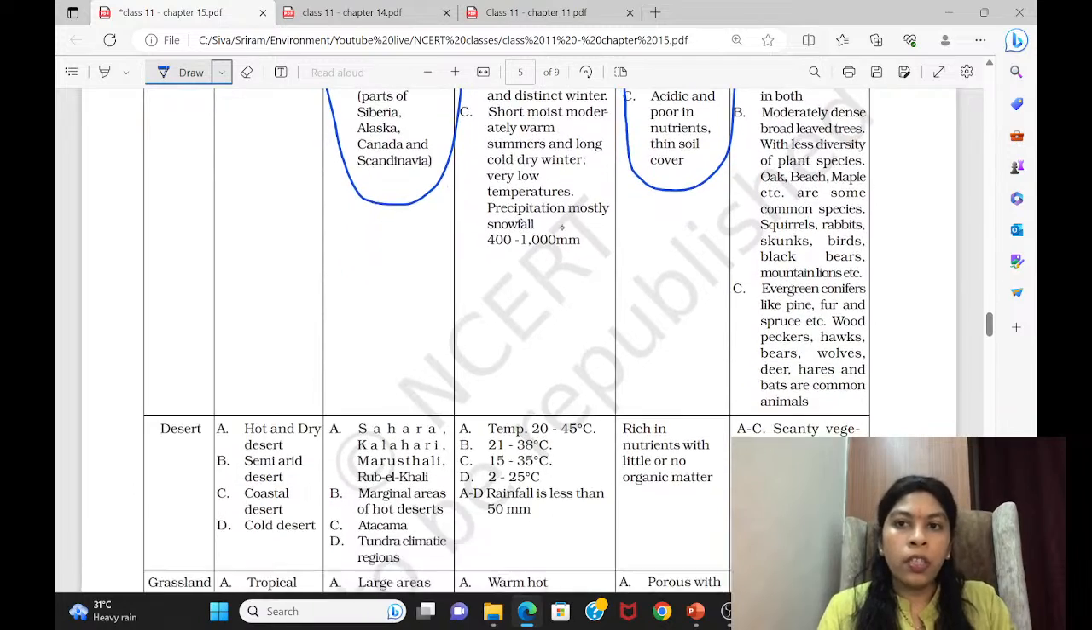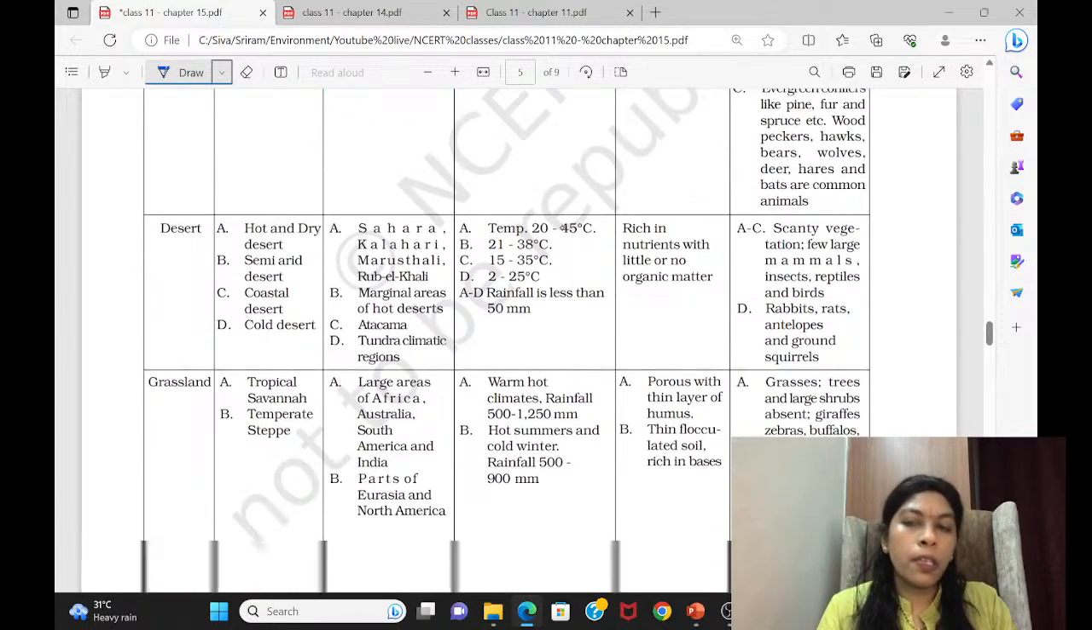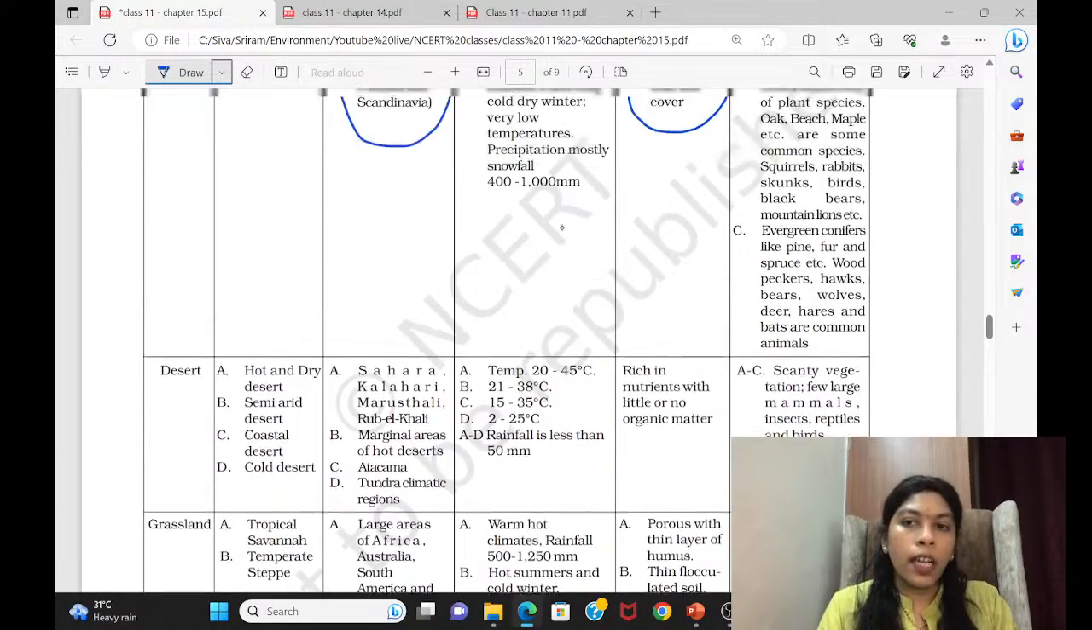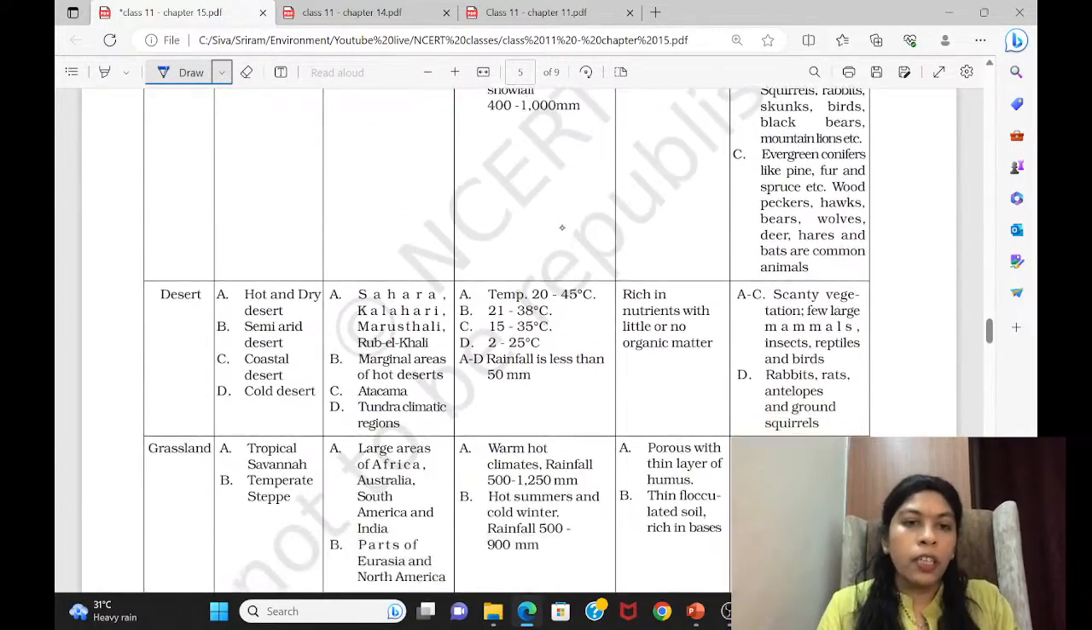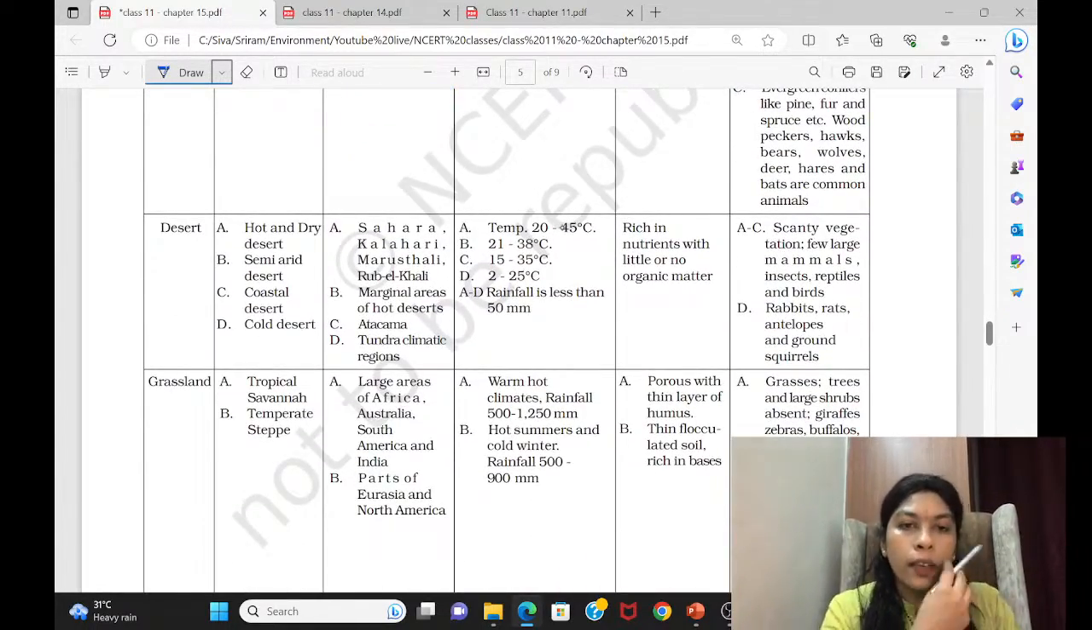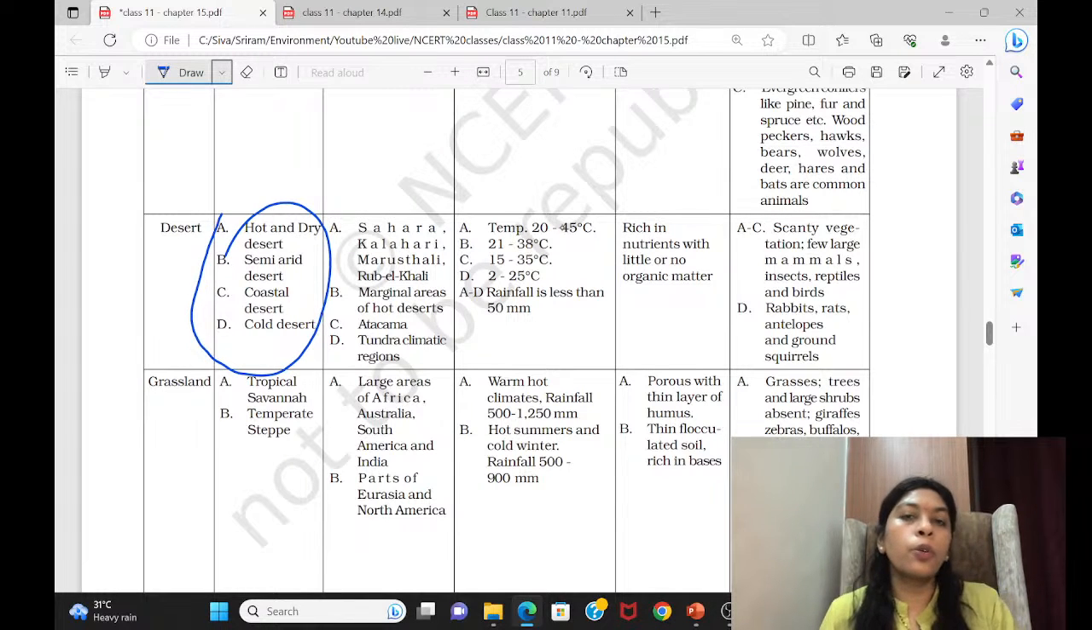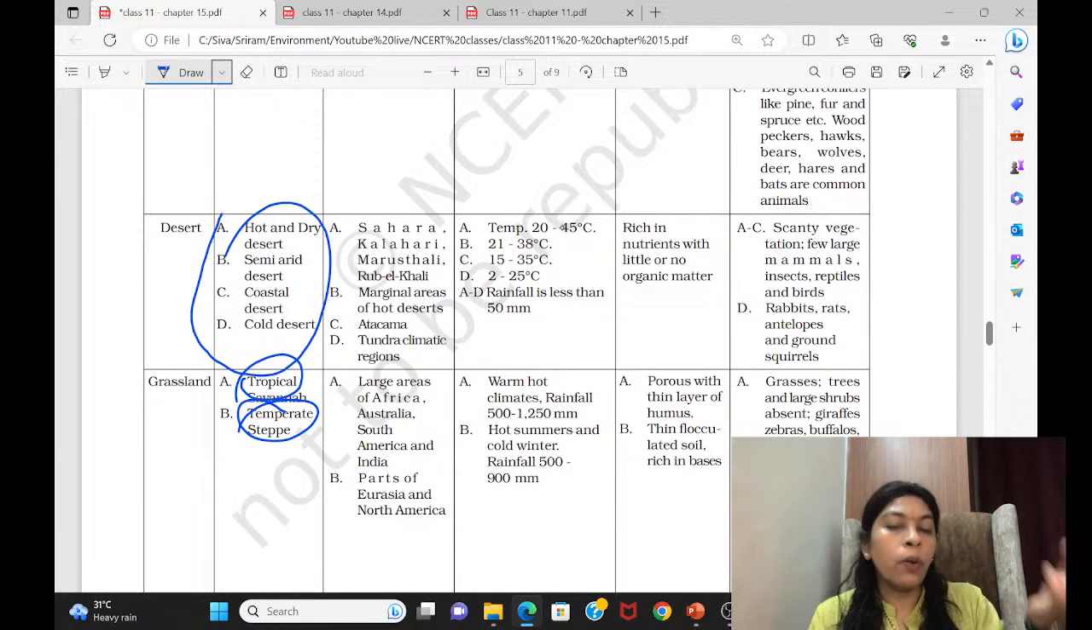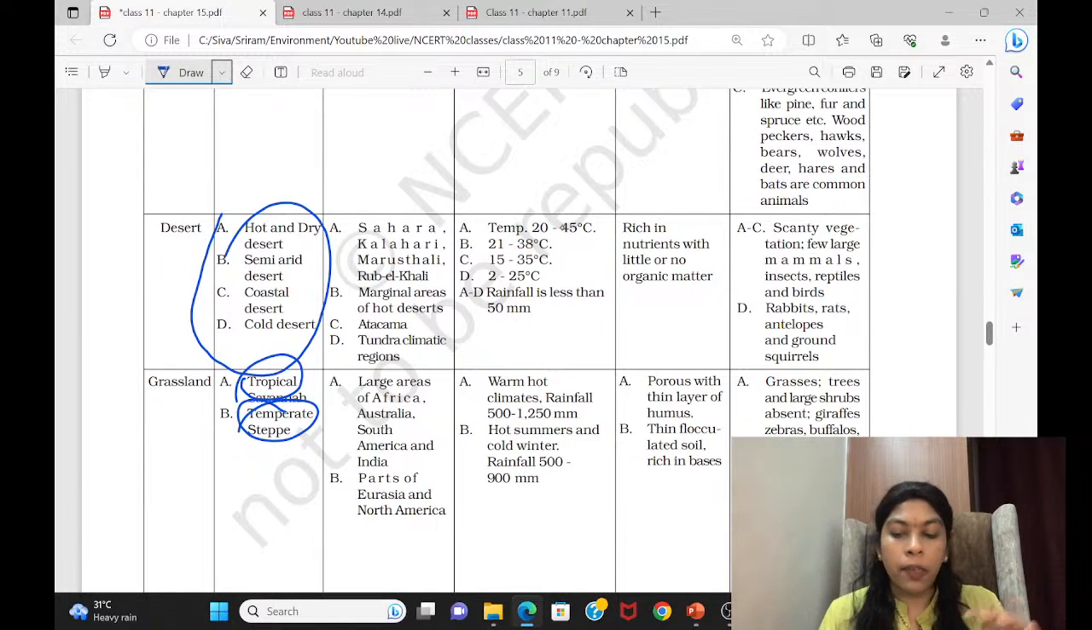You can read on your own, and they have given certain animals also in the list, and it's up to you if you want to read it. Then come to the desert. For desert also they have given certain conditions like this. So this and all is not required. You can do it from any other book. Grasslands also they have come out with certain information. If you want, you can do tropical grassland, temperate grassland. How they are differentiated, what type of temperature they have, how the rainfall occurs, and how the soil will be in the grasslands. That way they have given.